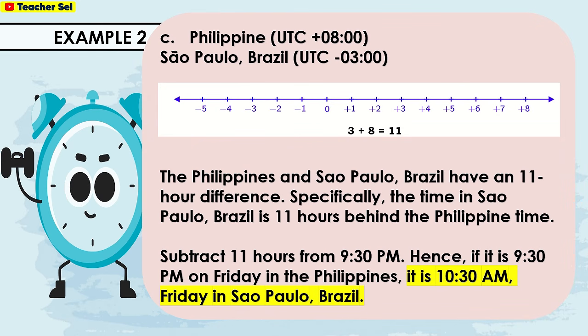Letter C. Philippine UTC plus 800. Sao Paulo, Brazil UTC minus or negative 300. The Philippines and Sao Paulo, Brazil have an 11-hour difference. Specifically, the time in Sao Paulo, Brazil is 11 hours behind the Philippine time. Subtract 11 hours from 9:30 p.m. Hence, if it is 9:30 p.m. on Friday in the Philippines, it is 10:30 a.m. Friday in Sao Paulo, Brazil.